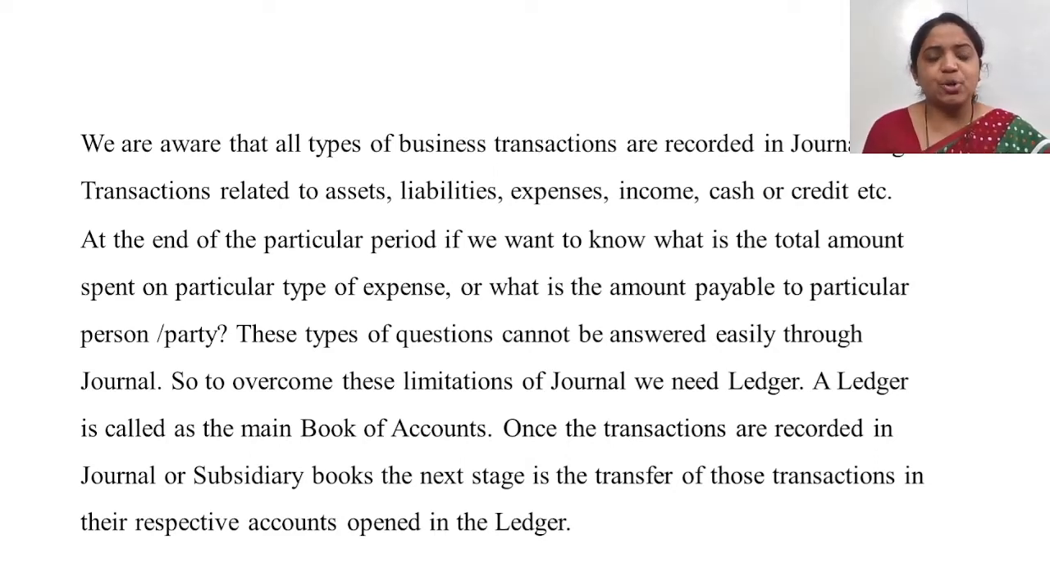So ledger is the main book of account, because once the transactions are recorded in the journal, the next stage is the ledger only. In the ledger, what do you do? In the ledger, you transfer all those transactions which you wrote in the journal to the respective accounts which are opened in the ledger.